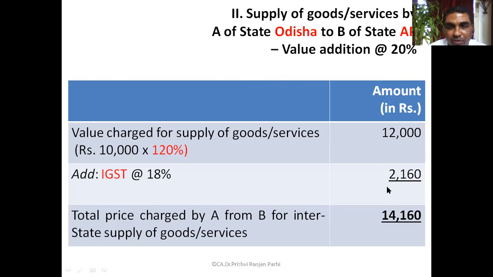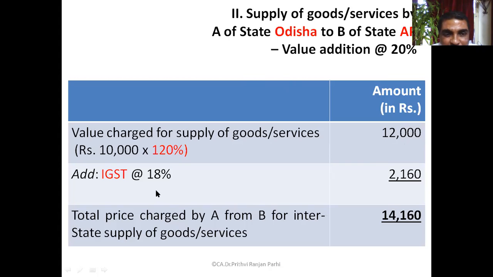And what is the value of IGST here? 2,160. And total amount B will be paying is 14,160. Is it not? B will be paying 14,160. Okay.